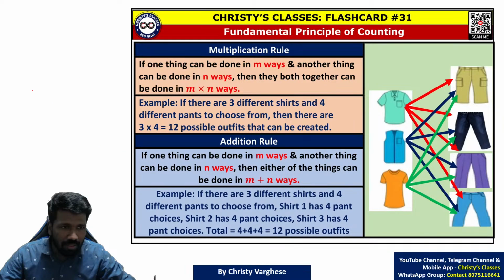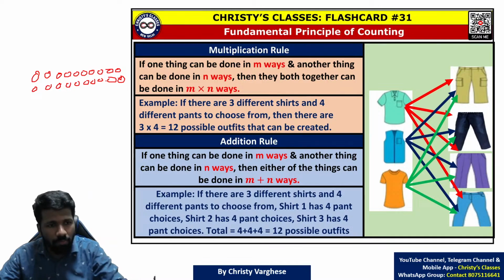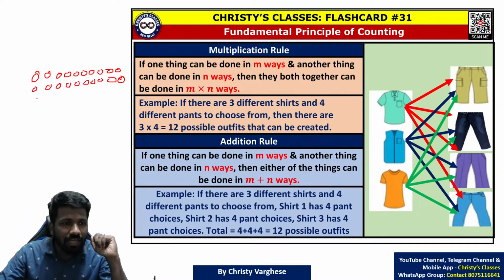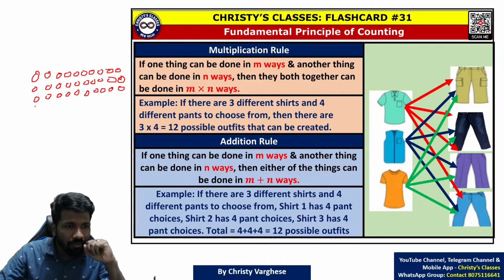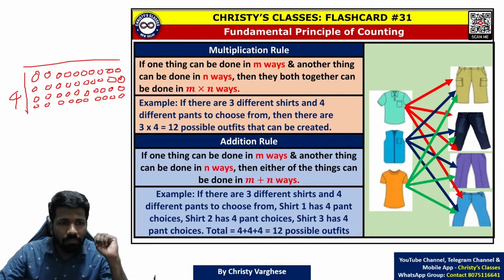For example, here if you see 10 chairs in a row. Likewise 4 rows are there, 10 chairs in each row. Total how many chairs are there? Will you count, like you are practically seeing in a room? In a room you have 4 rows. So how will you count the chairs? Manual counting is not needed, right? You can just think that the rows can be selected in 4 ways, columns can be selected in 10 ways. So 4 into 10 ways.